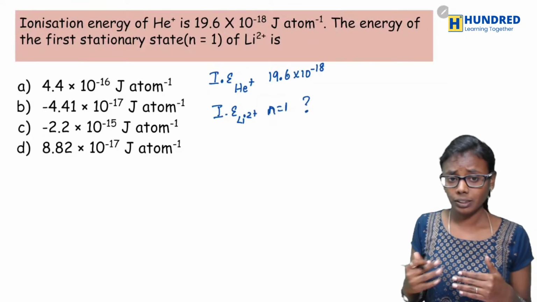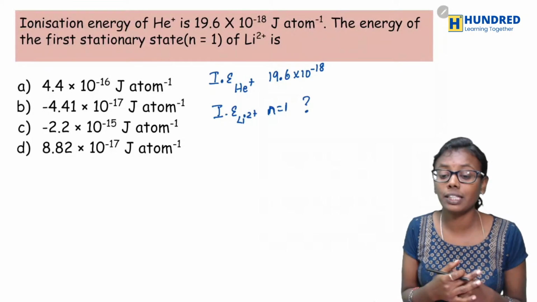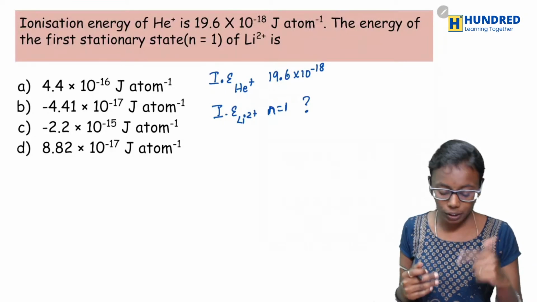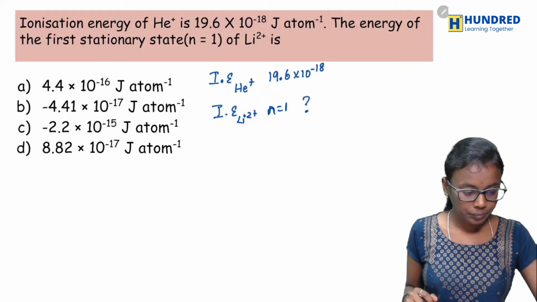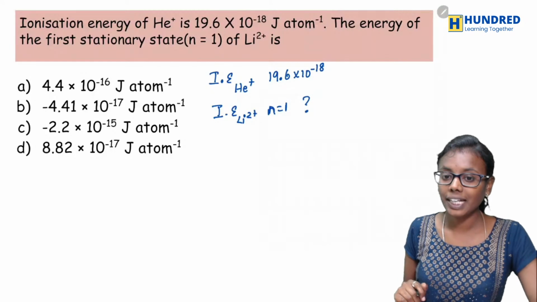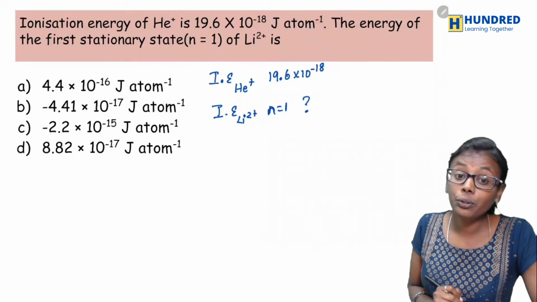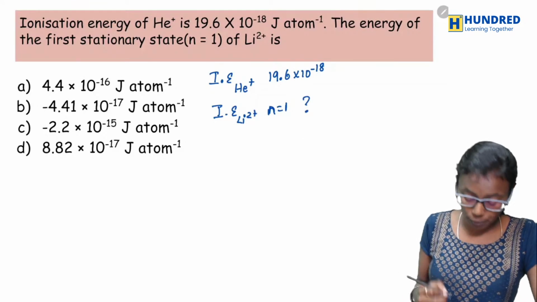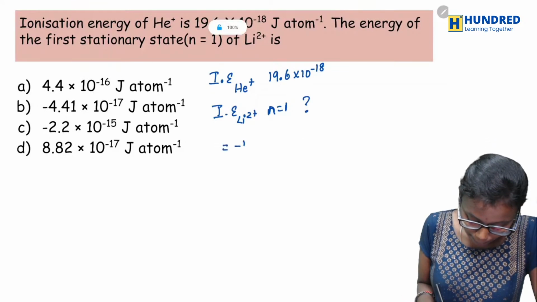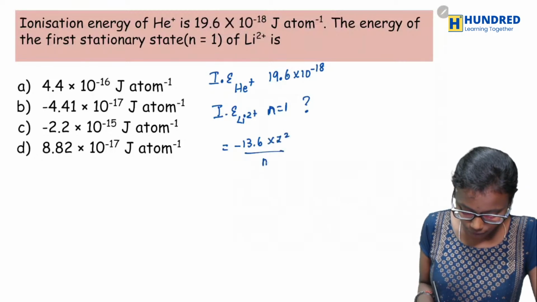Okay, so now how would you approach this question? What formula will you be using here? Any guesses? Yes. So what you can do is write the energy formula. What is the energy formula? Minus 13.6 into Z square by n square.